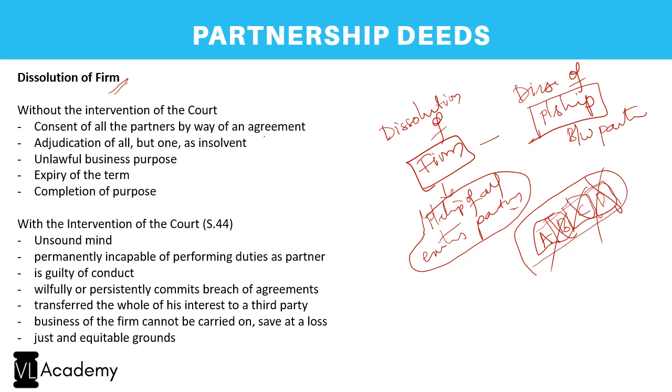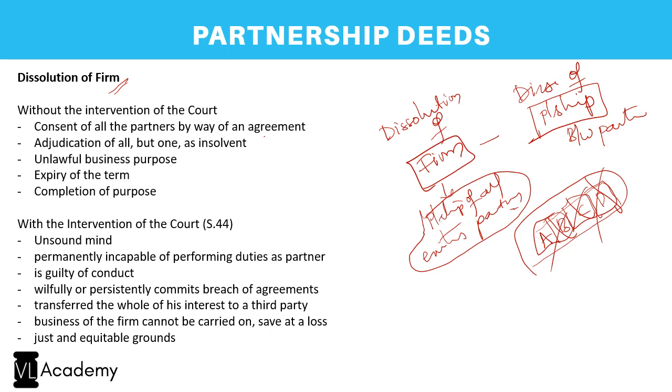So what we mean to say here is the Partnership Act defines dissolution of a firm as the end of the relationship of all the partnerships between all the partners. So that is what a dissolution of a firm is. And such dissolution can be either with the intervention of the court or without the intervention of the court. And without the intervention of the court, it can be compulsory or it can be voluntary.